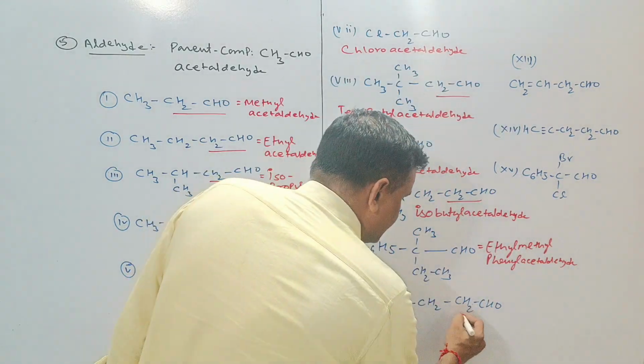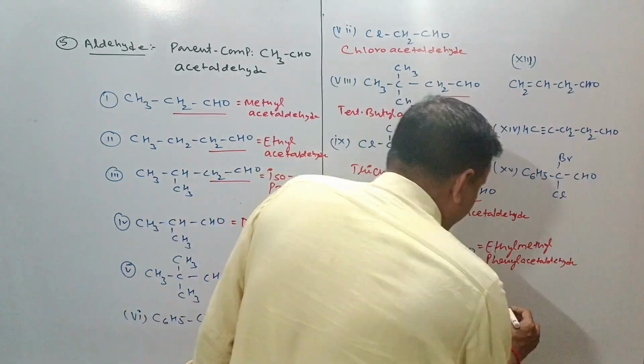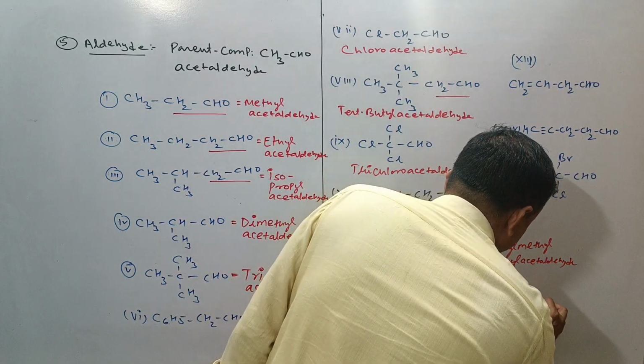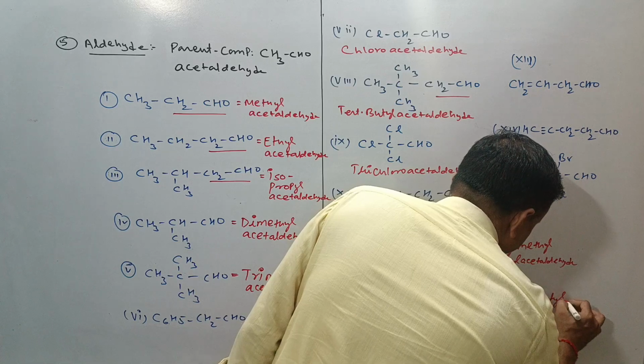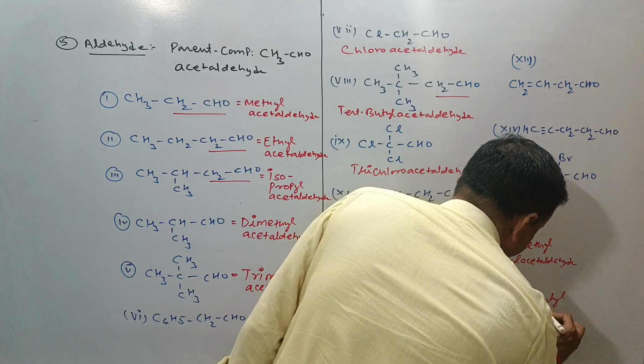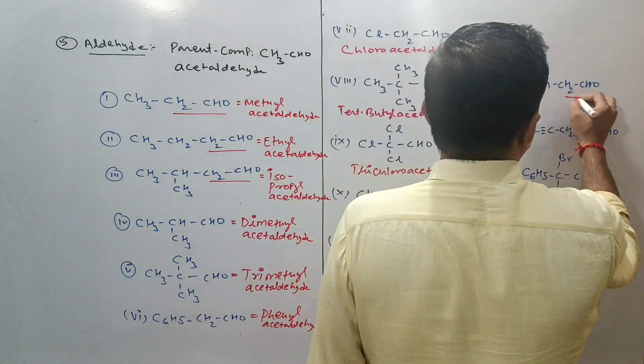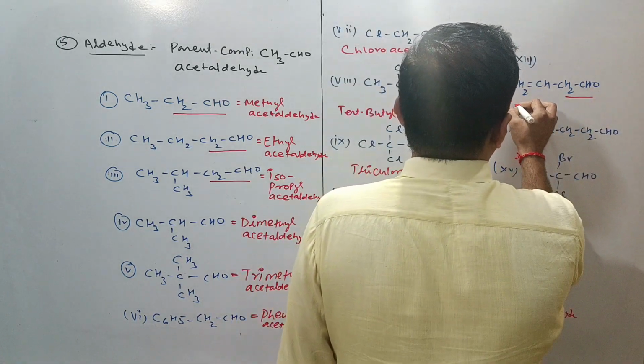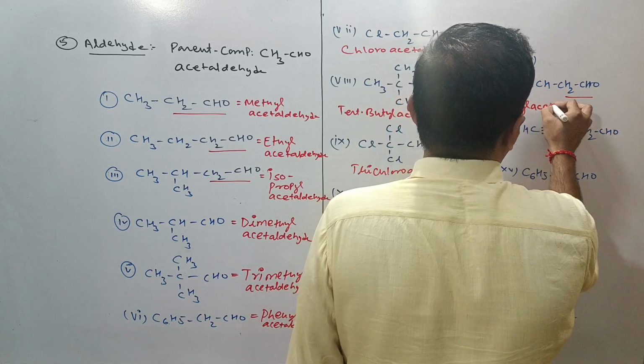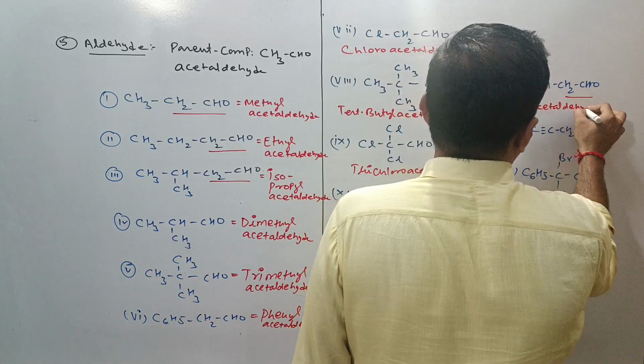This is acetaldehyde and this is neopentyl, so it will be neopentyl acetaldehyde. This is acetaldehyde and vinyl, so it is called vinyl acetaldehyde.